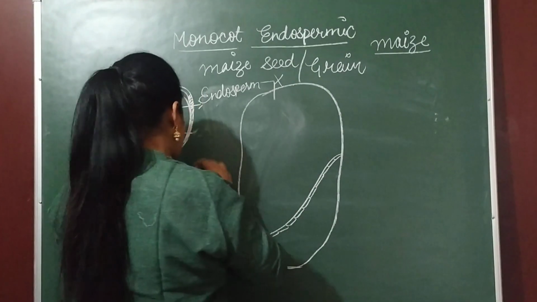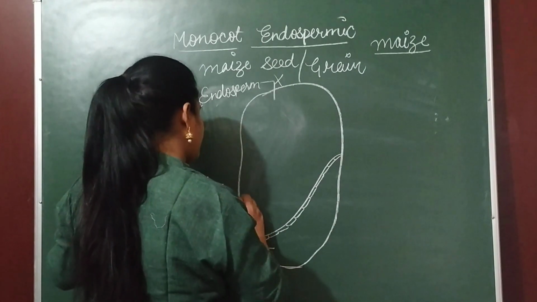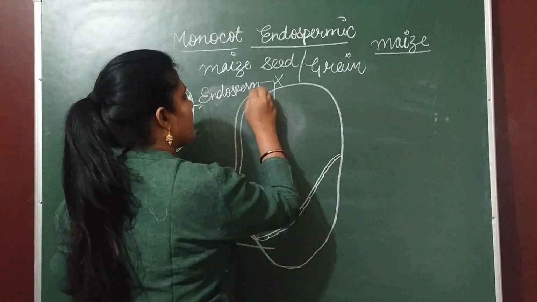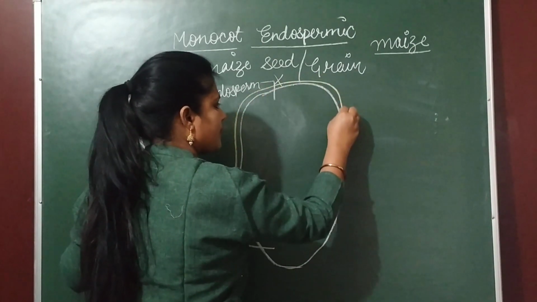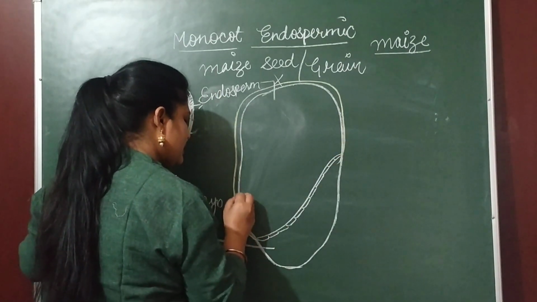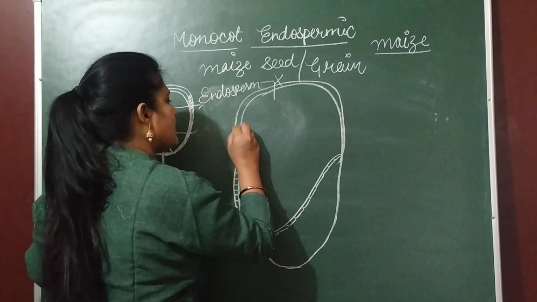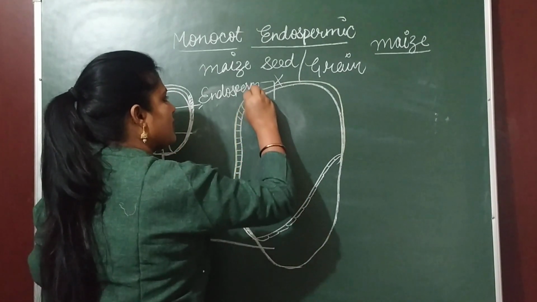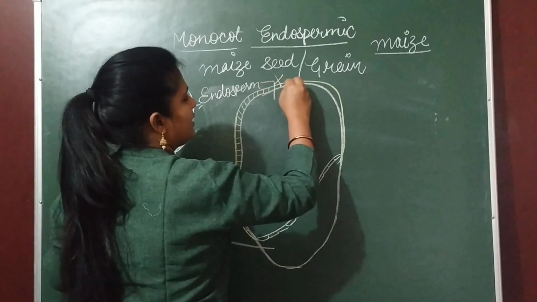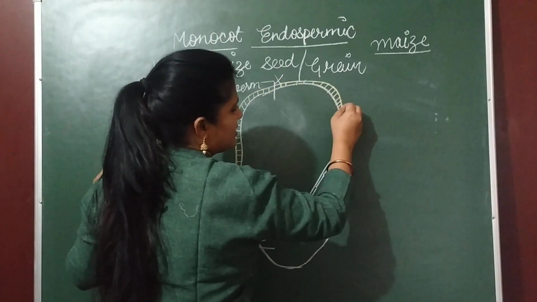Now it is surrounded by one more layer, and it is fused also. This is another layer, or this is a layer of aleurone. Aleurone is a protein.